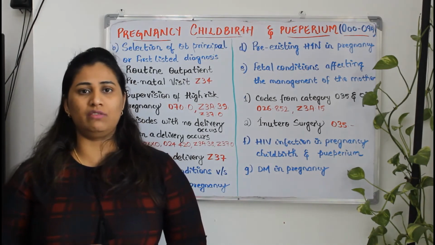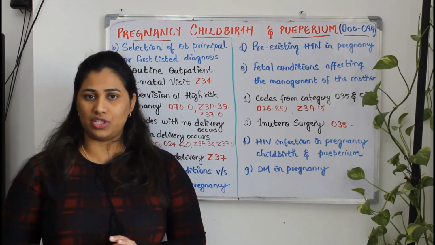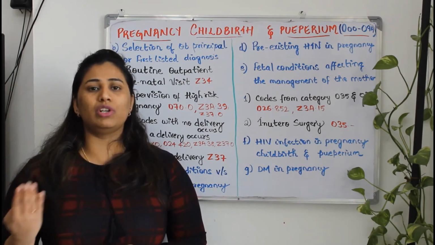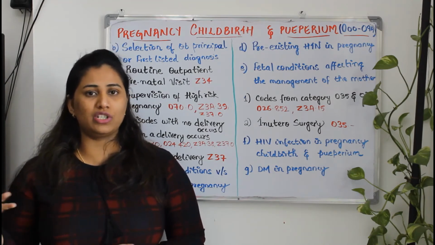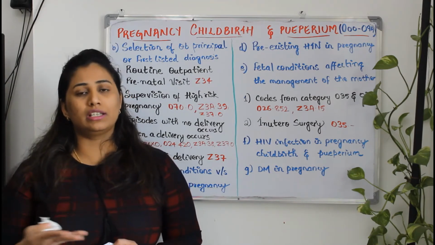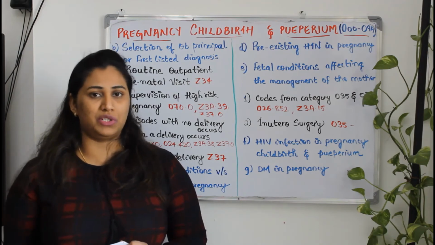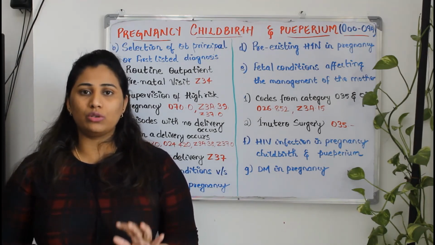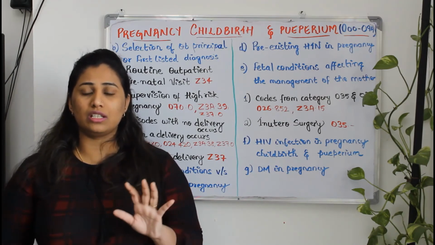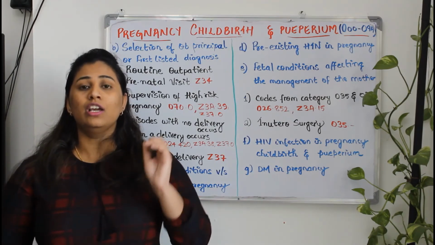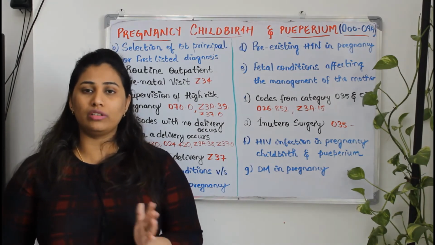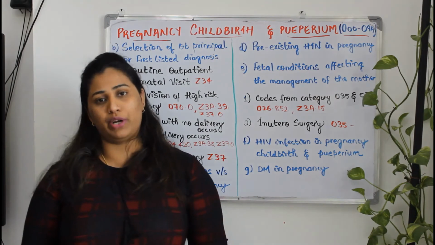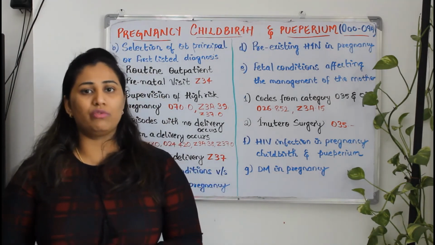If it is pre-existing, we will code it as pre-existing hypertension complicating pregnancy, and if it is pregnancy induced, then we will code it as pregnancy induced hypertension complicating pregnancy. Okay, nothing but PIH, pregnancy induced hypertension. This is the guideline. For this, the main thing you need to do is read the scenario carefully and understand whether it is a pre-existing condition or this condition has been established once the patient got pregnant.